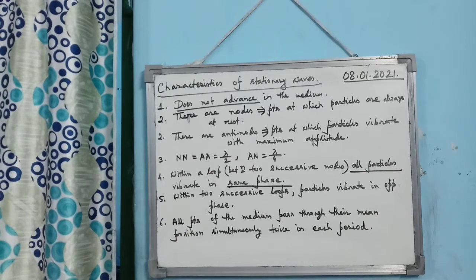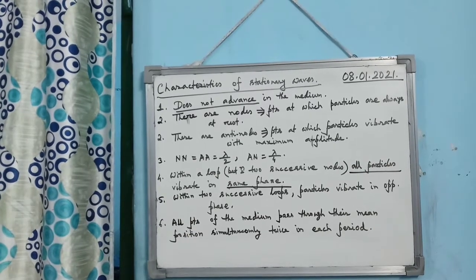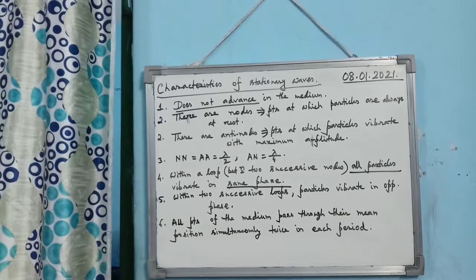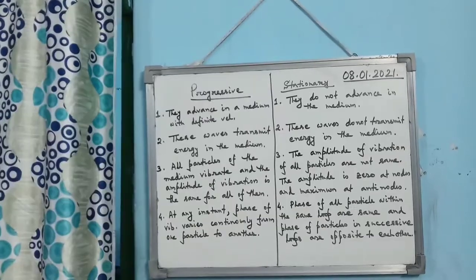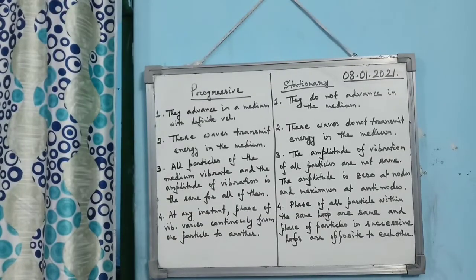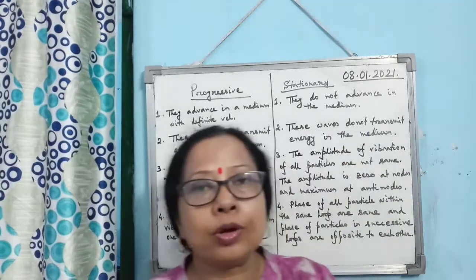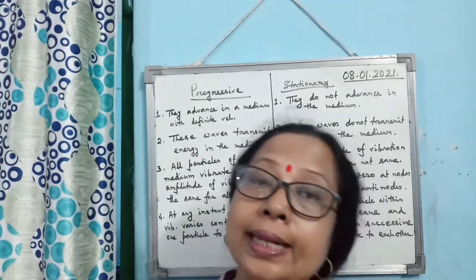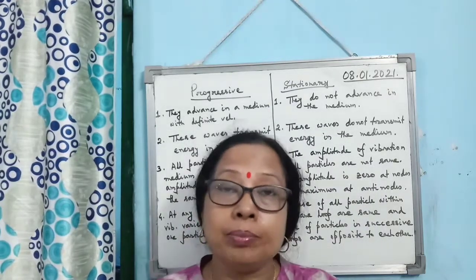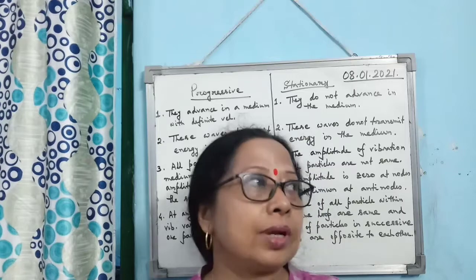The next is, what are the differences between progressive wave and stationary wave? I have summarized the 4 important points of difference. In a progressive wave, from the name you can make out, it can advance through the medium with a certain definite velocity.